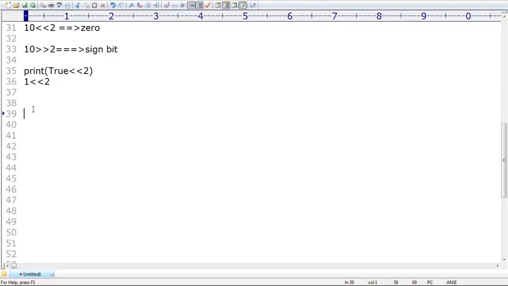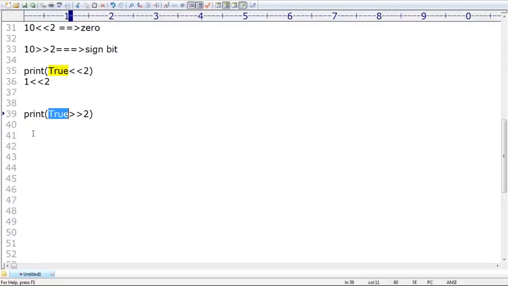Okay. Yes. Now take a very special case, sir. Now I'm taking print of True right shift 2, sir. Anyone, can you please tell what the answer is now? You should be in a position to tell. You should not tell a wrong answer, sir. What answer are you going to get by default? Yes, 0.